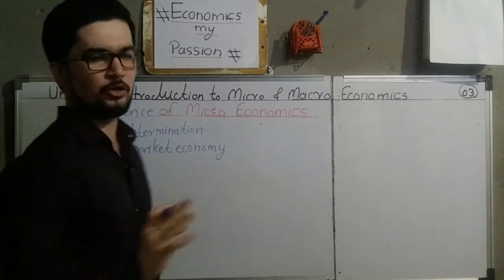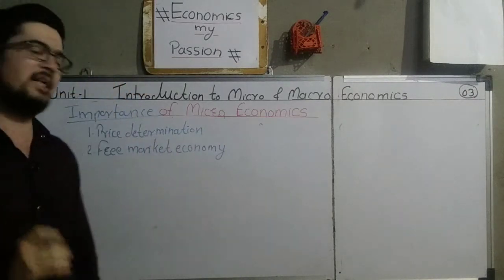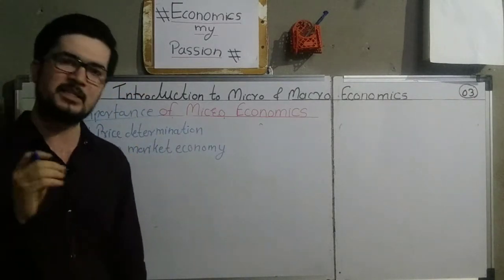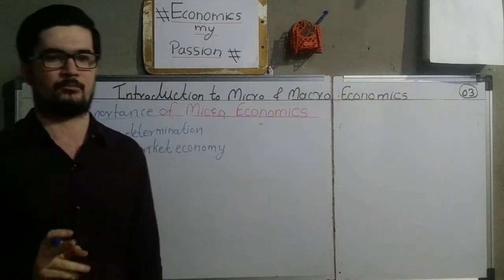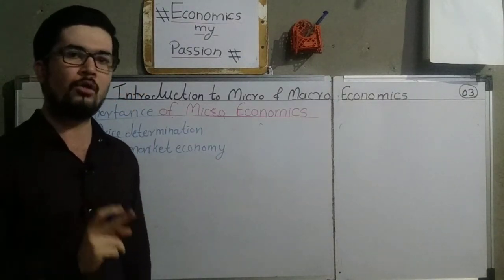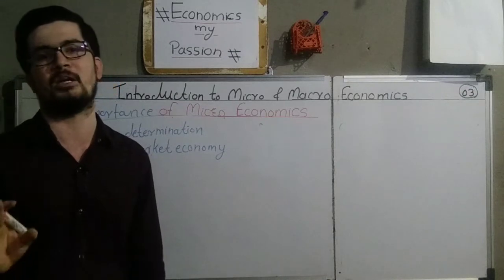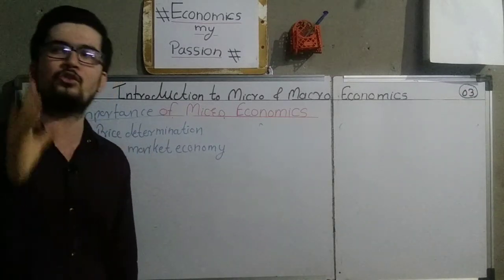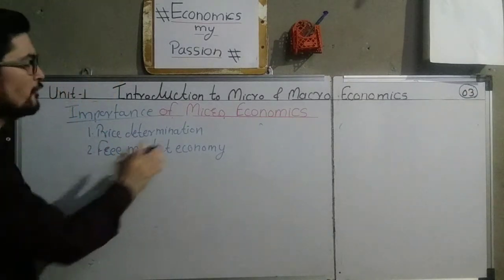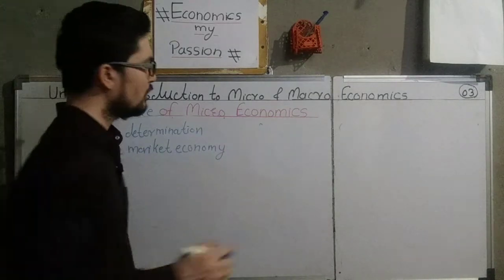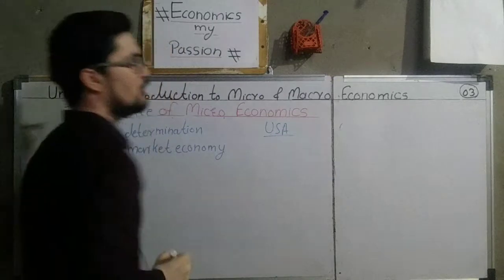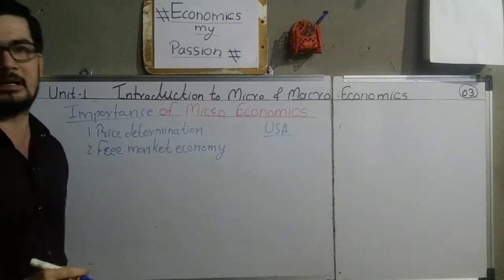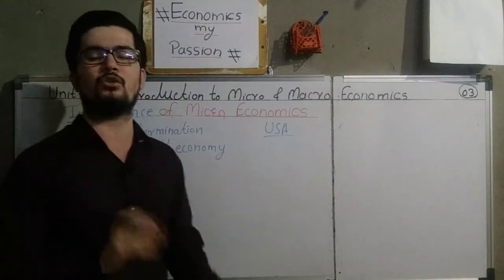Free market economy. What does this mean? What is meant by free market economy is that in simple language, it is an economy in which there is no control of the government, or there is very little control of the government. That is known as free market economy. For example, the economy of the United States of America. We can call this a total free market economy because there is very little control of the government